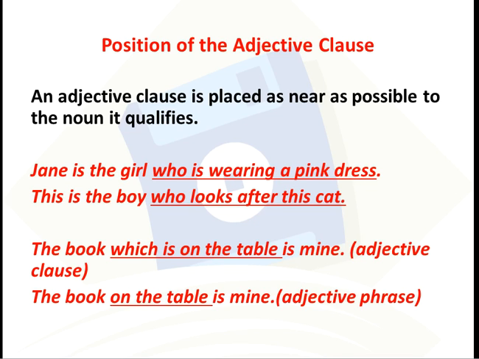Position of the adjective clause. An adjective clause is placed as near as possible to the noun it qualifies. For example, Jane is the girl who is wearing a pink dress. So here, who is wearing a pink dress is an adjective clause describing the noun girl. This is the boy who looks after this cat. Here, who looks after this cat is an adjective clause describing the noun boy.